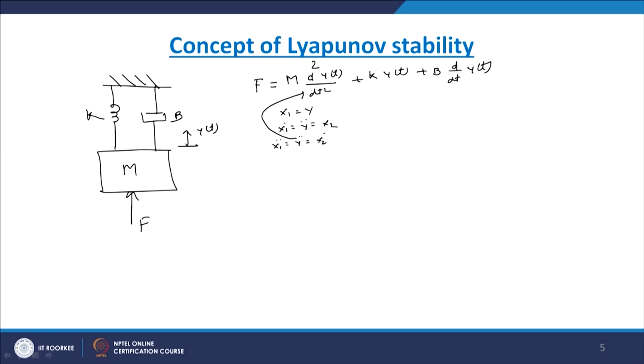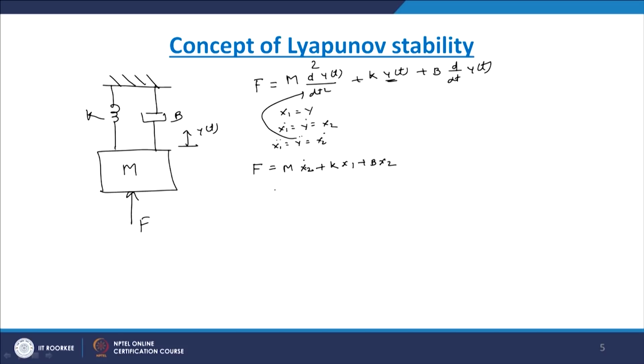Now we can represent the equation in this way: F equal to m d square by dt square of y of t, that is x2 dot, plus k into x1, this is x1, plus b y dot, that is equal to x2.